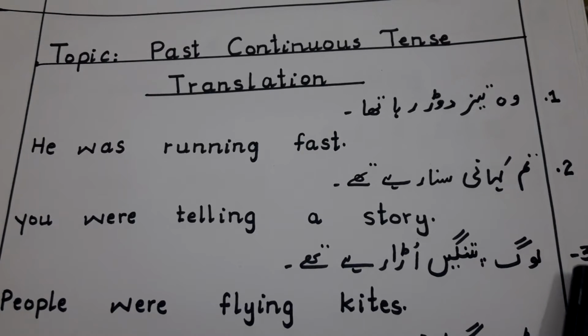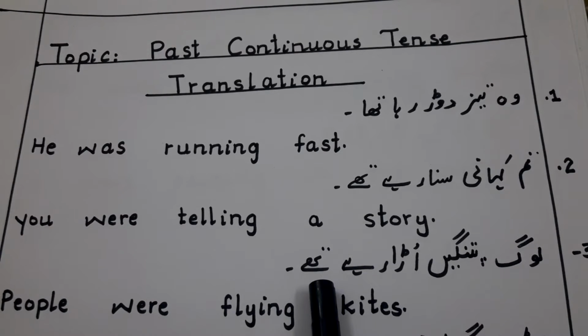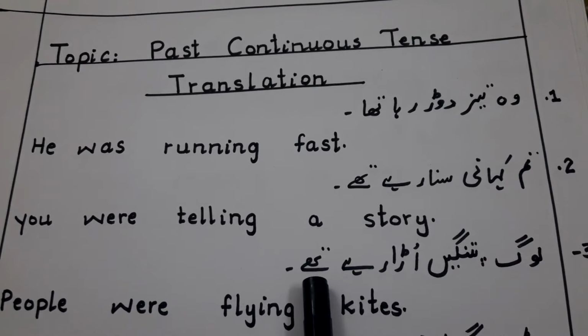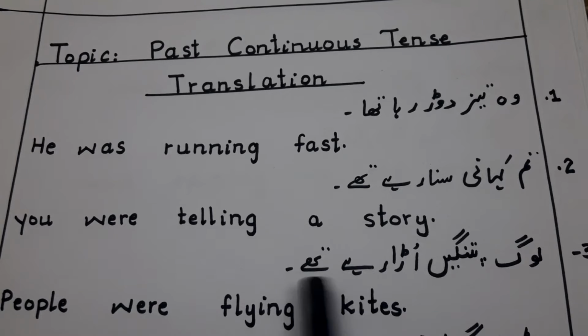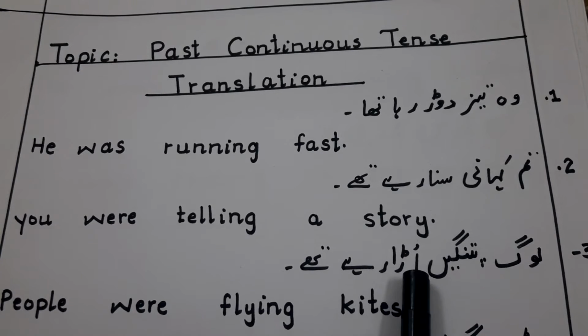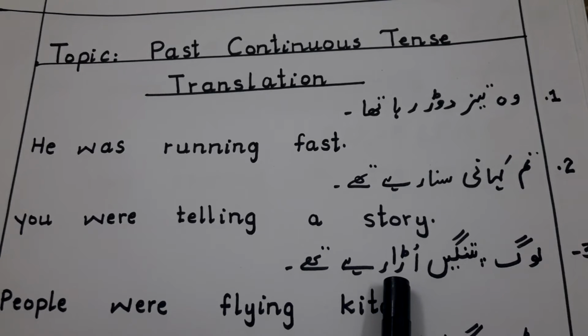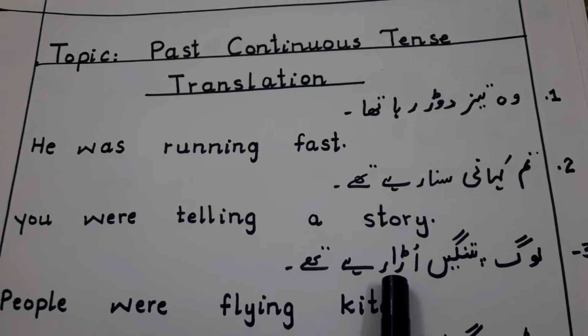Number 3, लोग पतंगे उड़ा रहे थे. लोग, people were, fly, and we will add ing with the first form of verb, flying. So people were flying. What were they flying? Kites. People were flying kites.